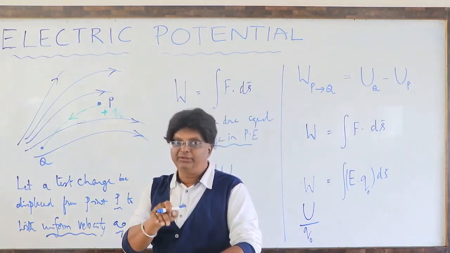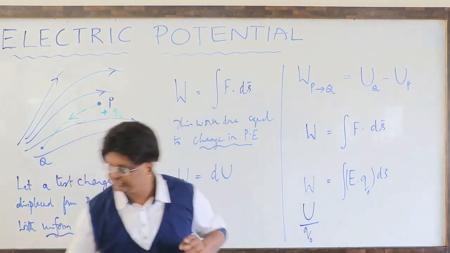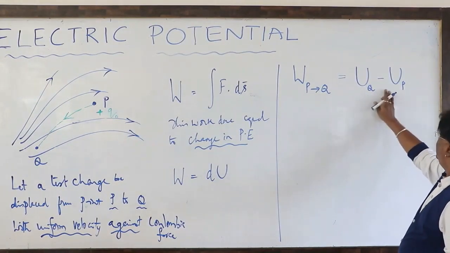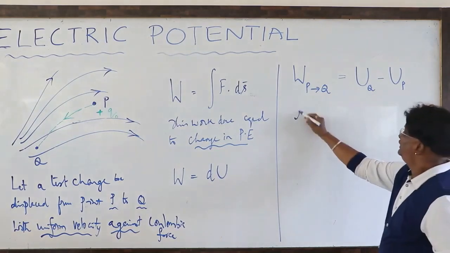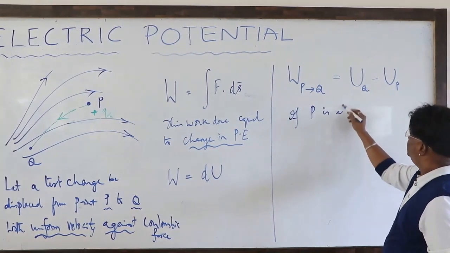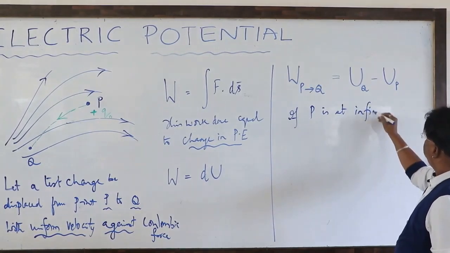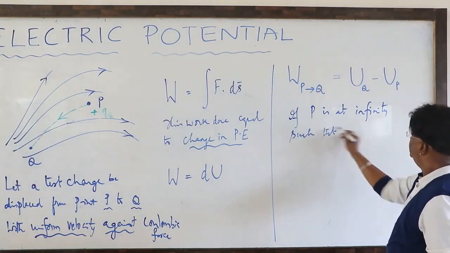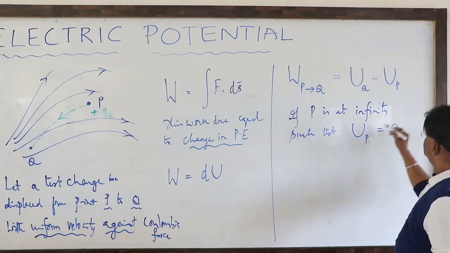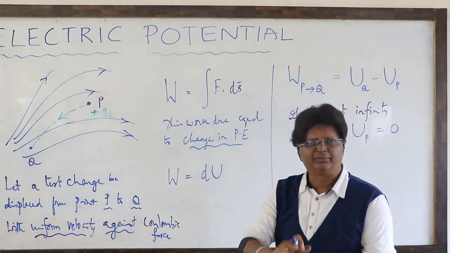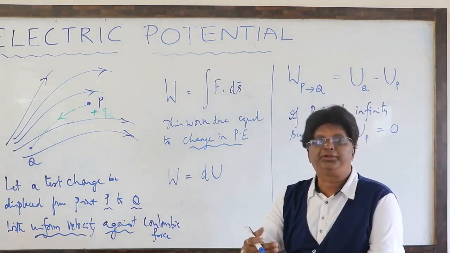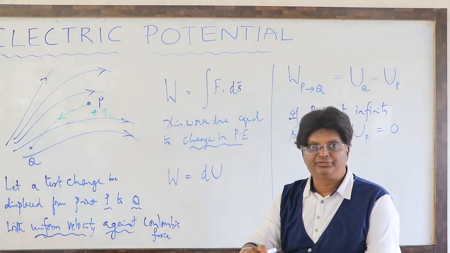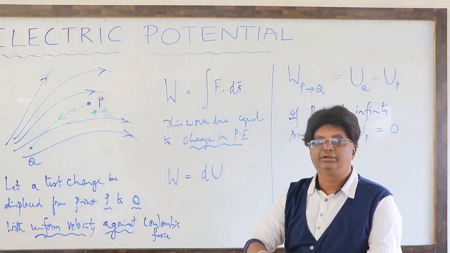Now look at this statement. This is the work done in moving from P to Q, final minus initial. Supposing P is at infinity, such that UP is equal to 0. Now the question comes, sir, is it always 0? Can we take any value? You can take any quantity, because as I have told you, there is no absolute potential energy. But why am I taking 0 here?